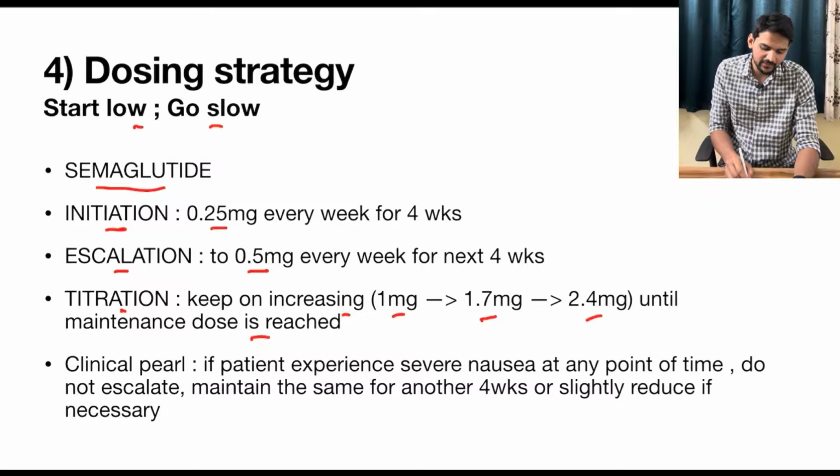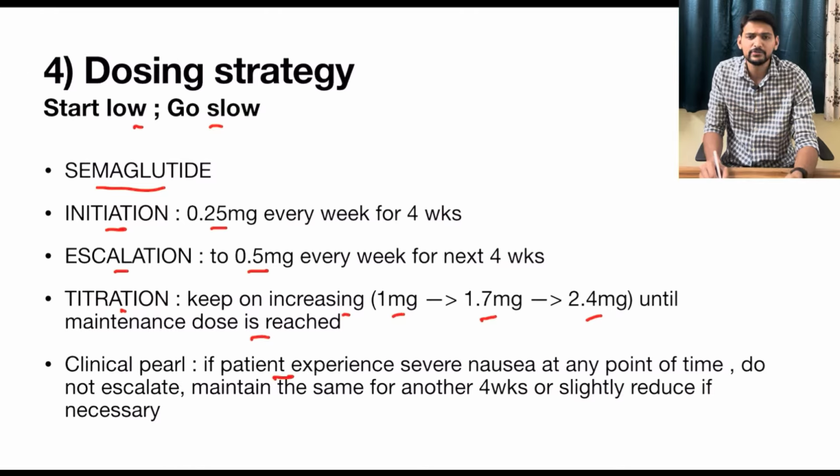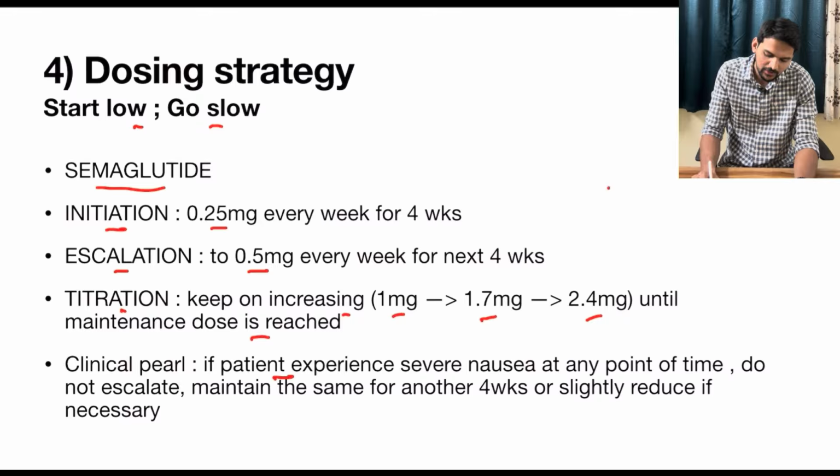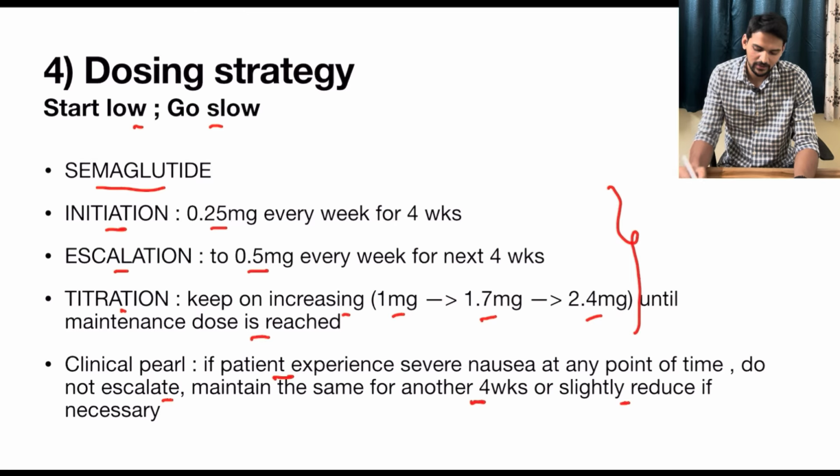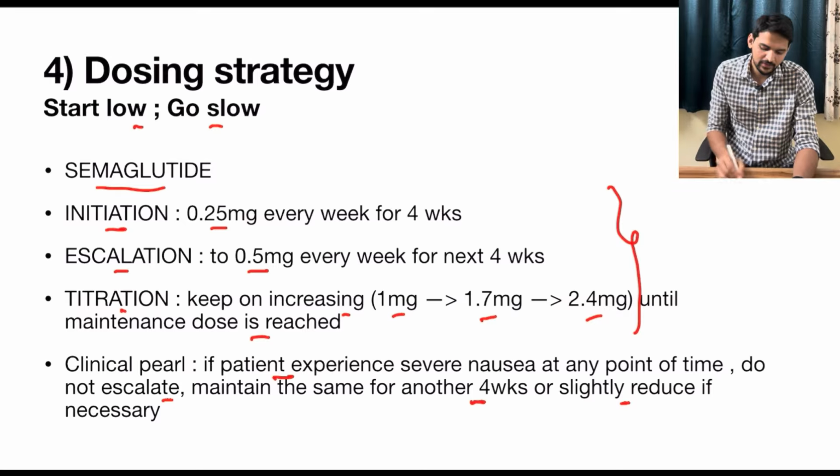There is a trick here. That is, if the patient experiences severe nausea, which is very common with this class of drugs, at any point of time during the therapy, we should not escalate further. We have to maintain the same dose for another 4 weeks. That is, one more month we have to take time. Otherwise, if required, we have to reduce the dose slightly so that the individual will feel better by avoiding severe nausea. This point is very, very important during the titration of the dose.